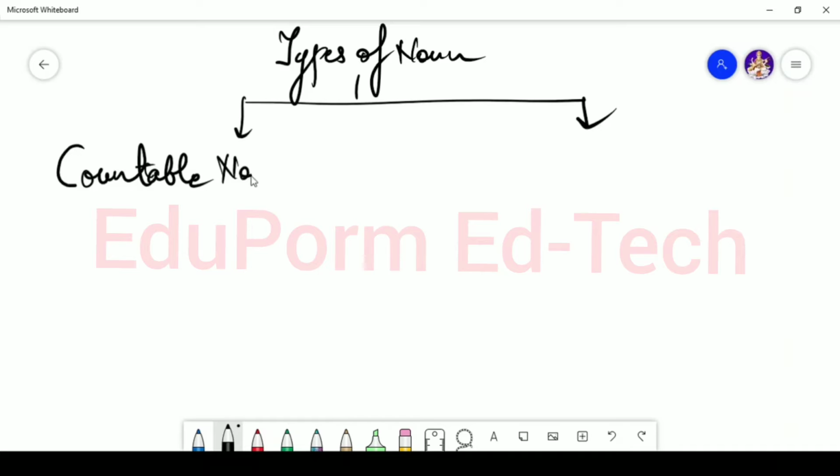One is known as countable noun and another one is known as uncountable noun. Okay, so the first type of noun is countable noun and the second type of noun is uncountable noun.